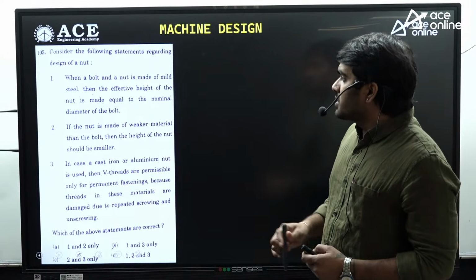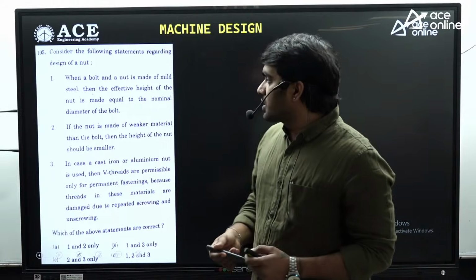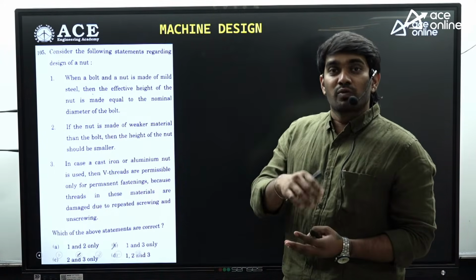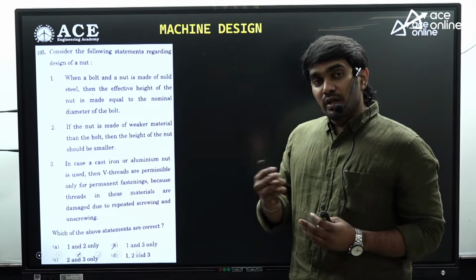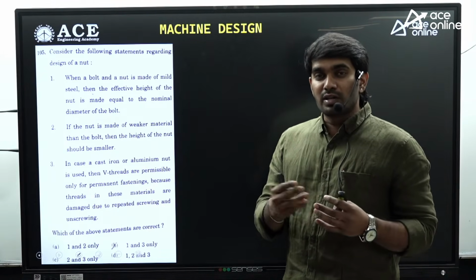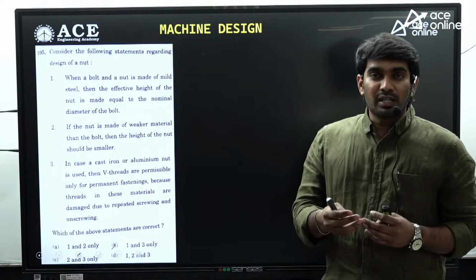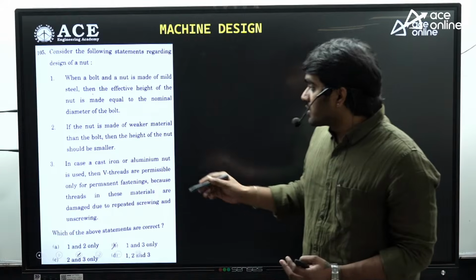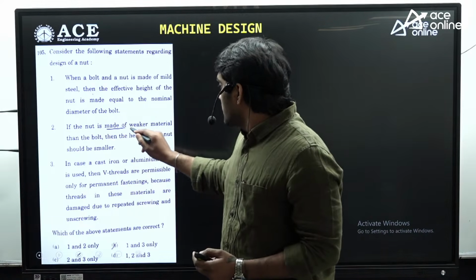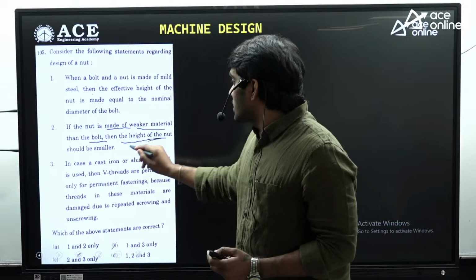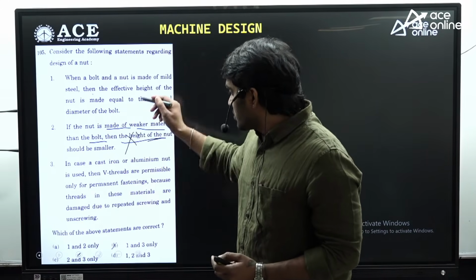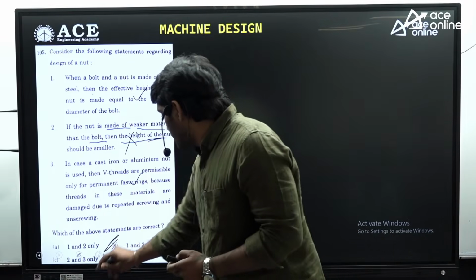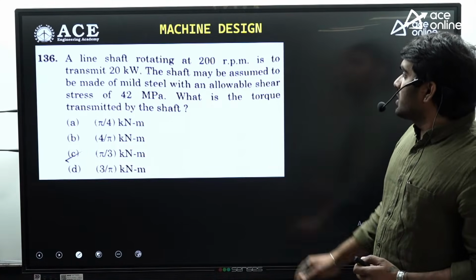Here consider the following statements. Here he is asking us to consider the relation between bolt and nut. When bolt and nut are made of the same material, the height of the nut will become equal to the nominal diameter of the bolt. In case of different material, if the material that we are using for the nut is weaker, then the height of the nut should be larger. But in the second statement, it is said that if the nut is made weaker than the bolt, then the height of the nut should be smaller. This is the wrong statement. If this is wrong, and 1 and 3 are right, the answer here is B.